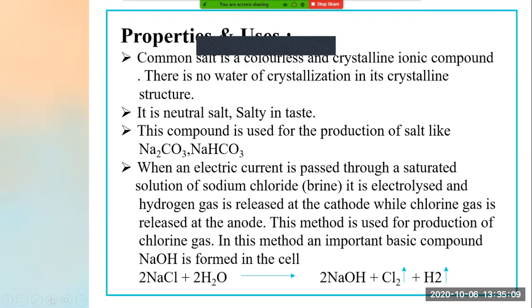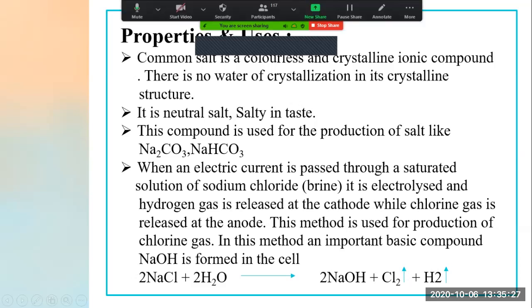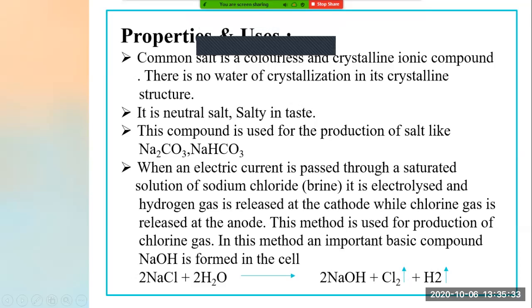Now you tell ma'am, you have just read the definition, we don't understand anything. Now see, what is the meaning of this? First, I will tell you what is brine. Brine is nothing but a saturated solution of sodium chloride, a solution of sodium chloride with water in which a high concentration of sodium chloride is present. That is known as saturated solution of sodium chloride.